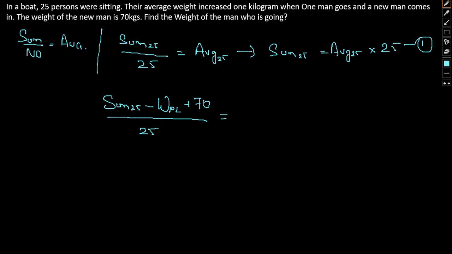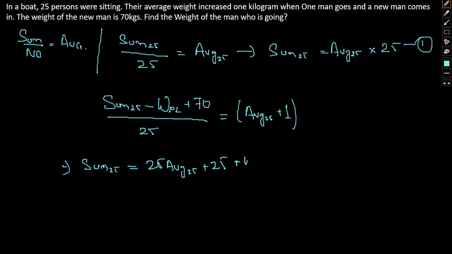This is their new average, which is the previous average increased by 1. If we solve this, sum of 25 equals 25 times average of 25, plus 25, plus weight of the person who left, minus 70.